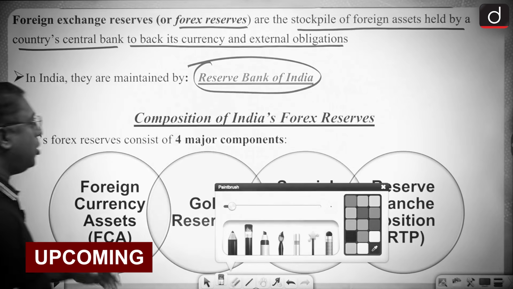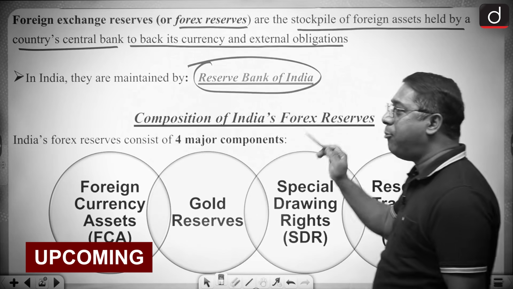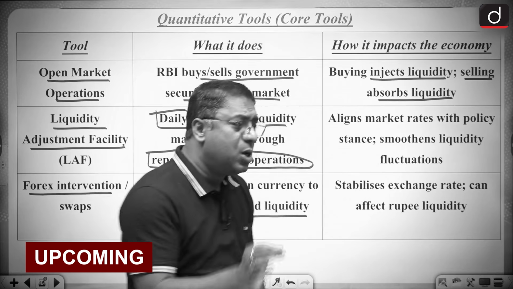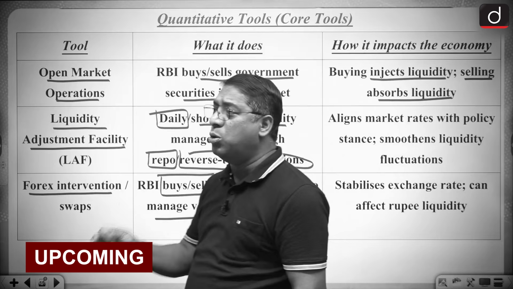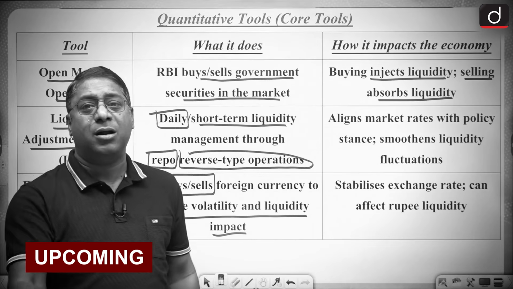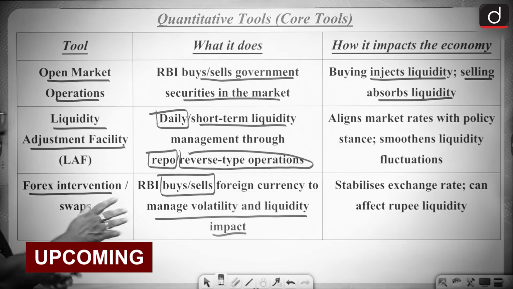Now, when we talk about the composition of the foreign exchange reserve, this is very important for your exams. I would request everyone, please go through these quantitative tools in a very proper manner, because one question from here will certainly come.